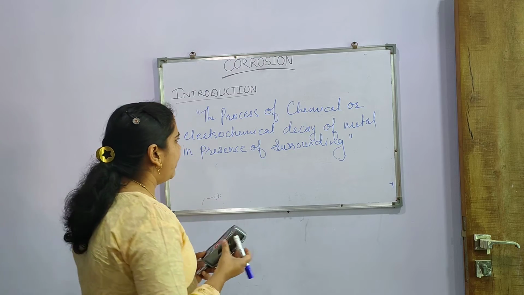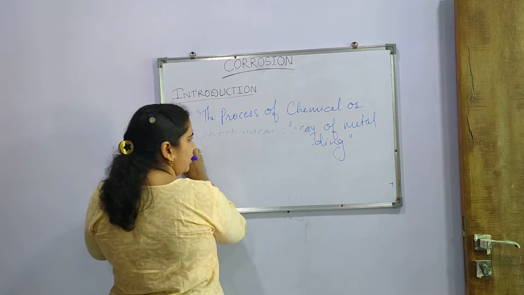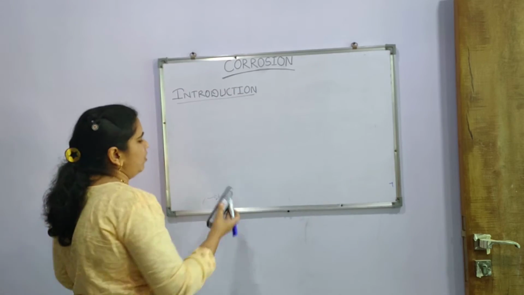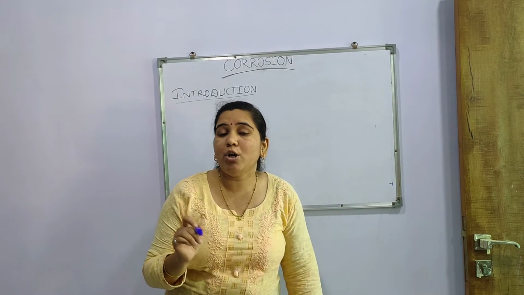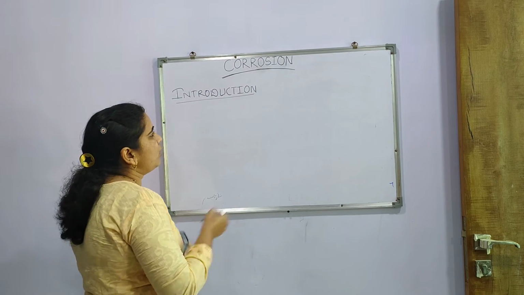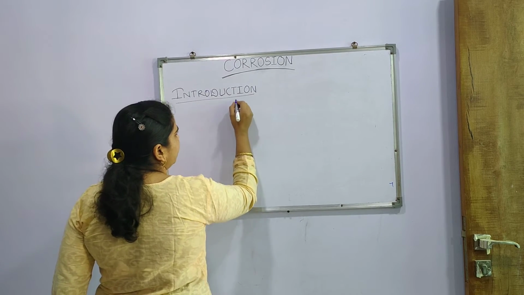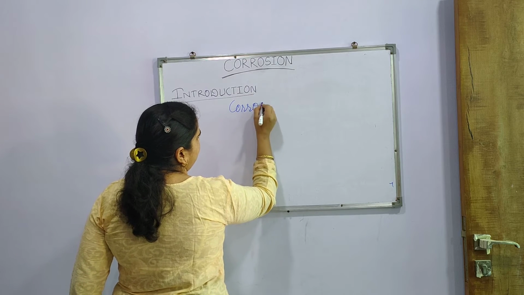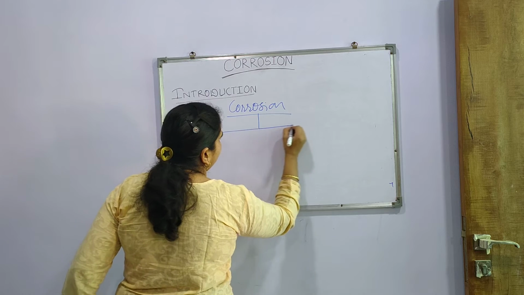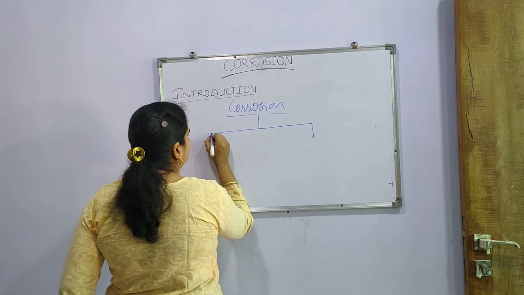Now next we have to see the different types of classification of corrosion. As it is a chemical or electrochemical process, there are mainly two types of corrosion. We can write it like this in a tree diagram. Corrosion is of two types.